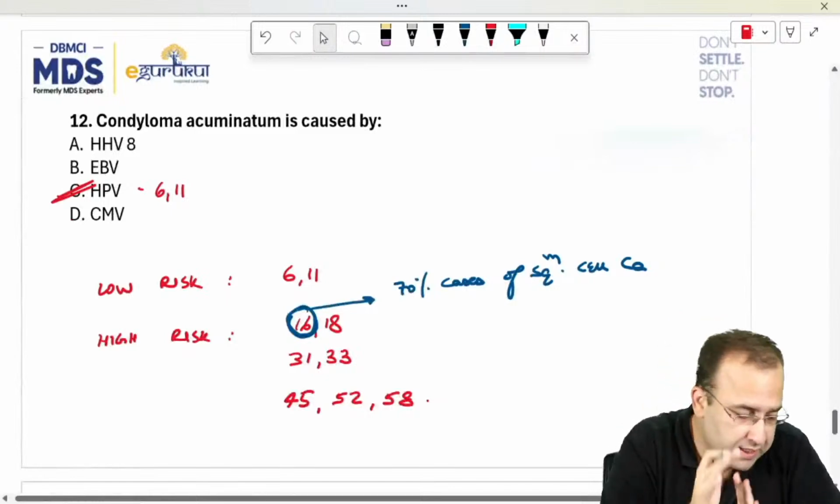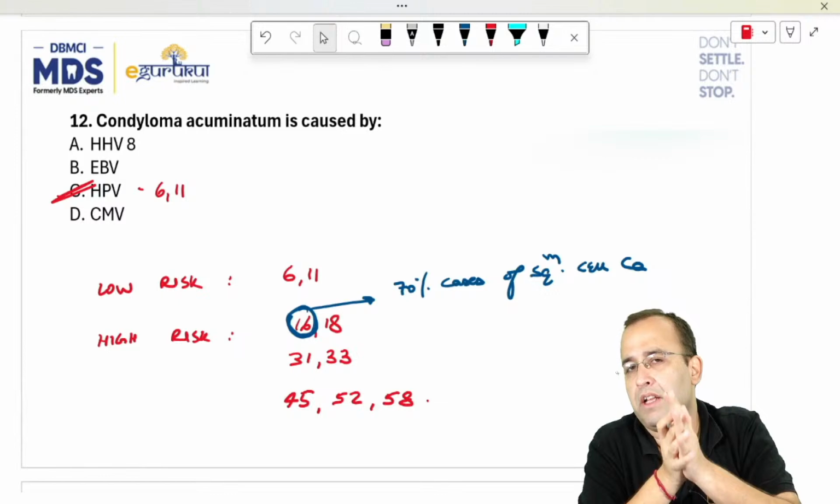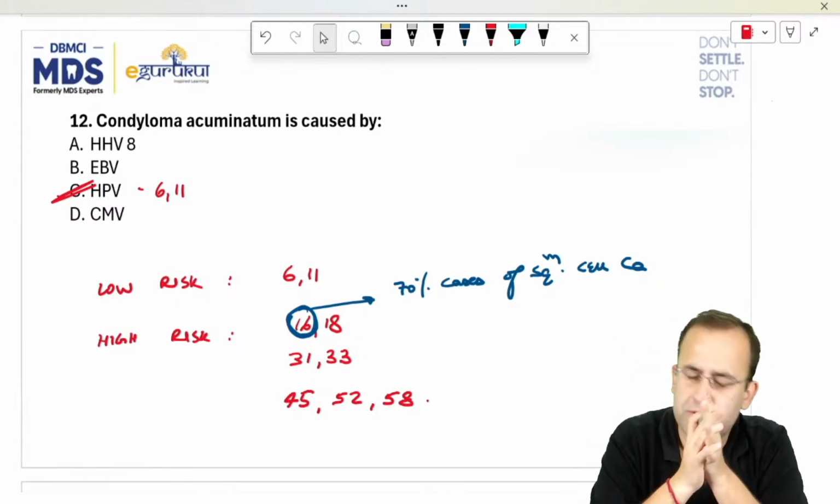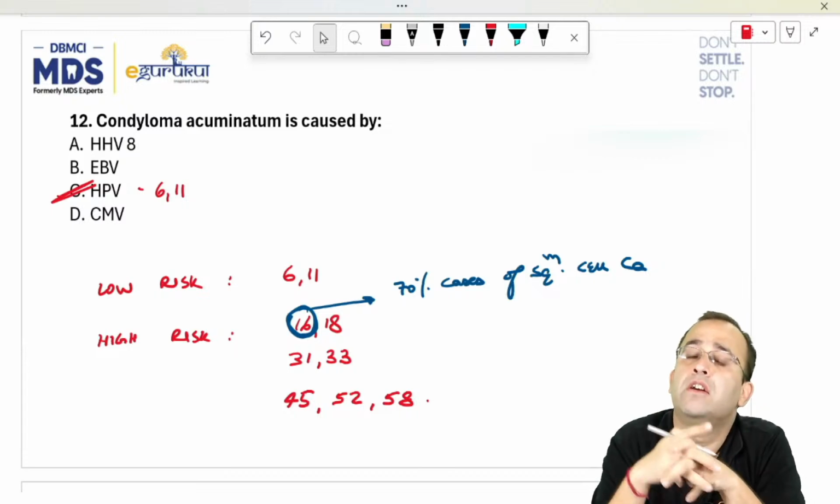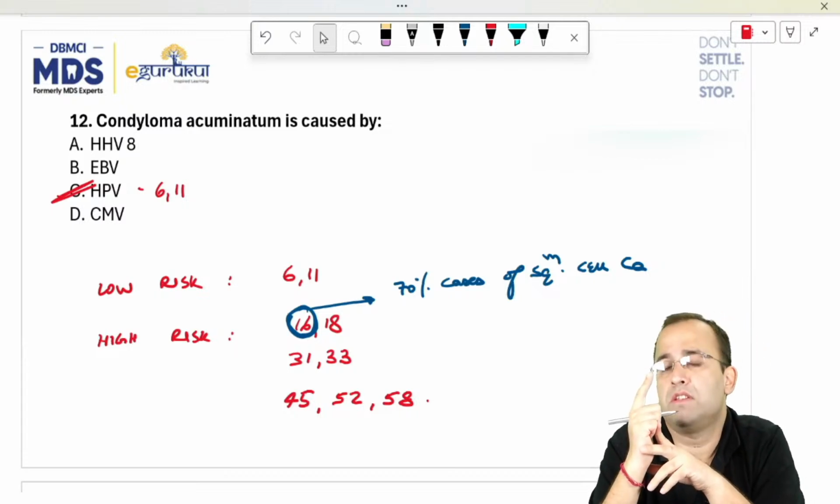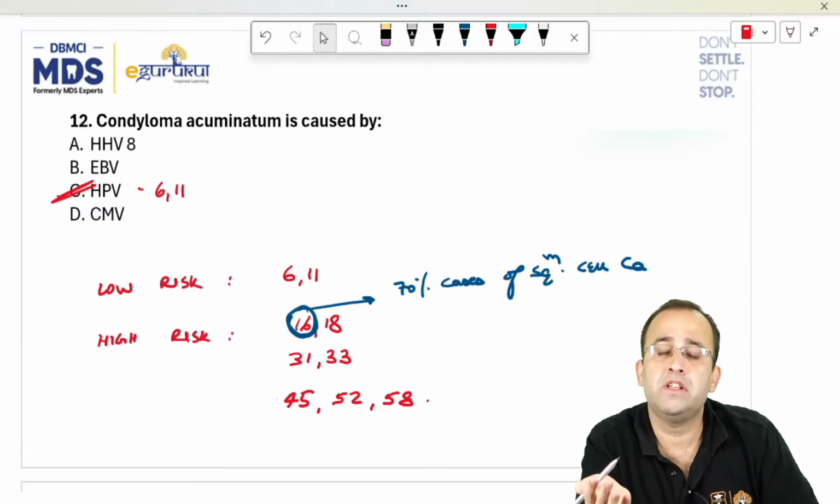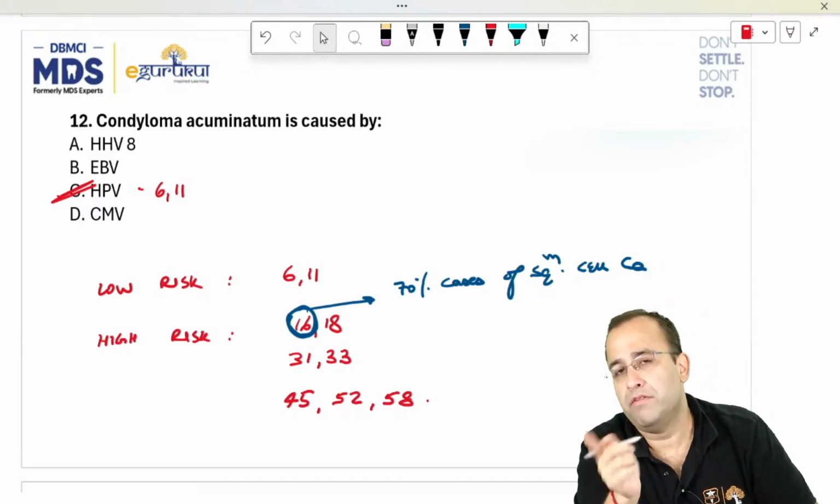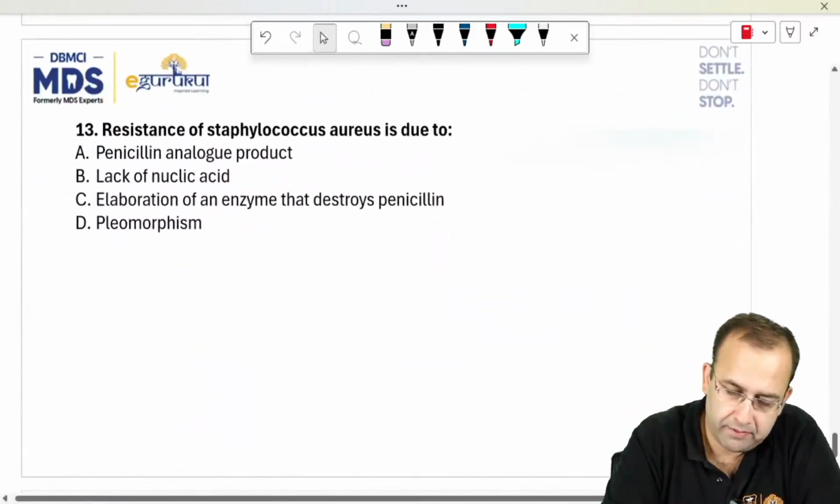EBV we have already seen, Epstein-Barr virus. These are the exact options which were given in the exact paper by the officials. These are simple one-liner questions. HHV 8, same option: the one with Kaposi sarcoma, primary effusion lymphoma, Castleman disease. EBV: nasopharyngeal carcinoma, Hodgkin's lymphoma, and among non-Hodgkin's, Burkitt's lymphoma.